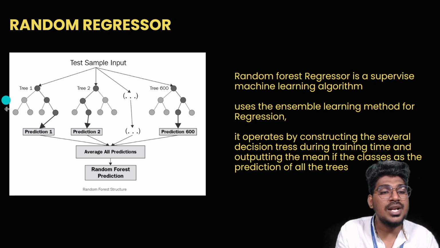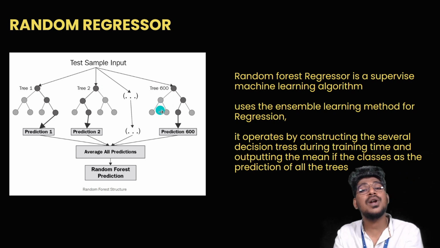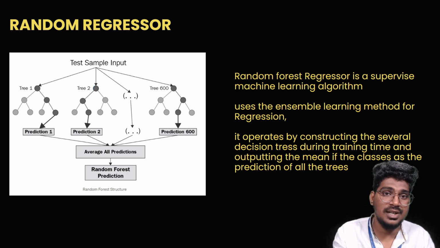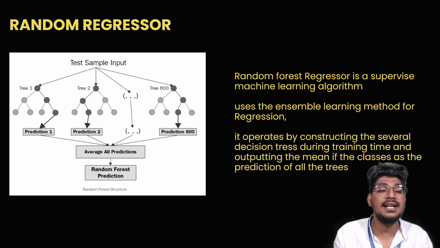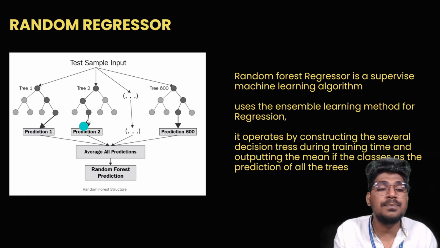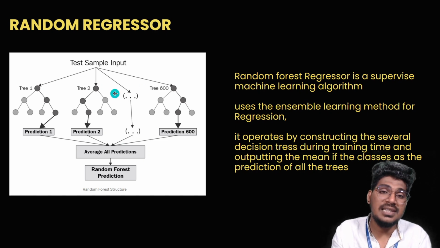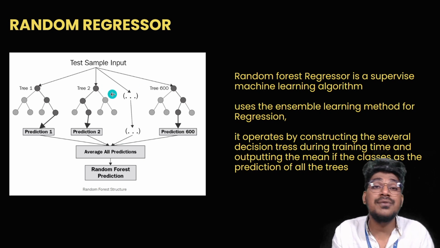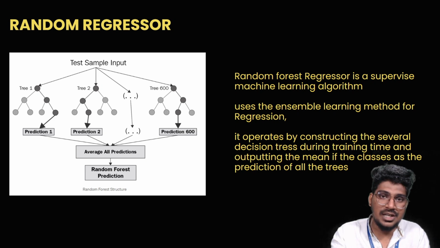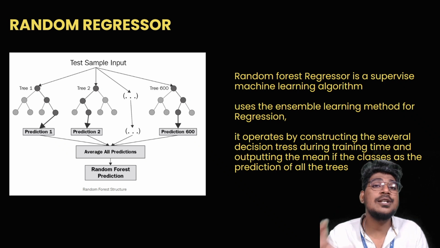You can see here tree 1, tree 2 and tree 600, like that you can imagine. So 600 trees will be there. When we apply the data set on these decision trees, we select random data to apply on each decision tree. Each decision tree gives a prediction: prediction 1, prediction 2, up to prediction 600. So each and every tree gives a prediction. Now we calculate the average of all the predictions. That average gives the one particular output, which is the random forest prediction, and that prediction is nothing but the gold price prediction.